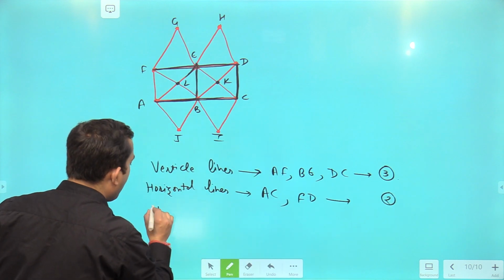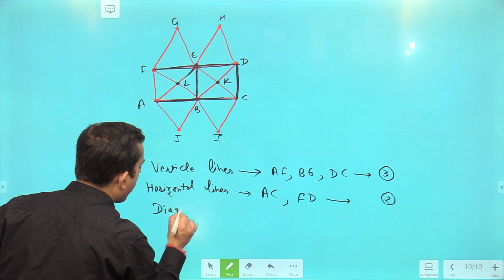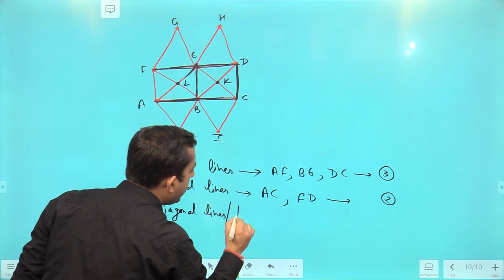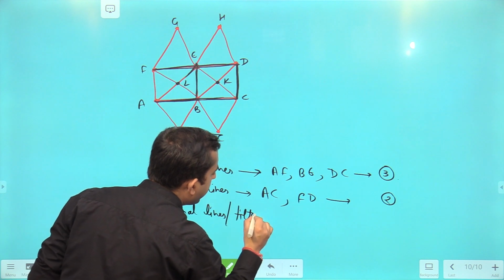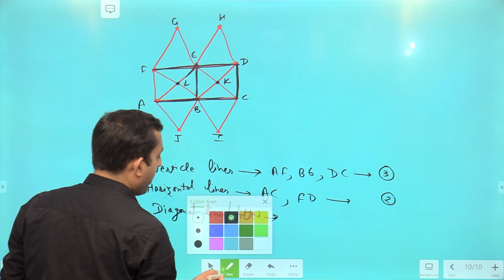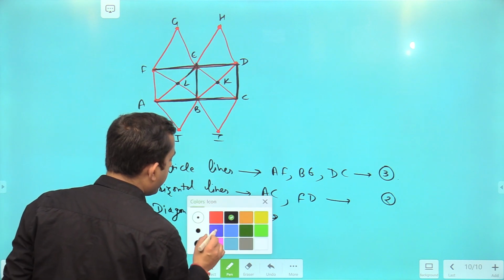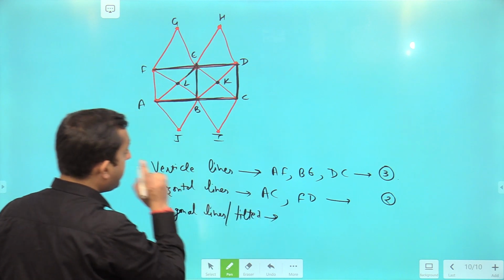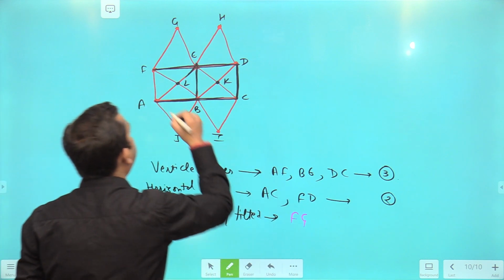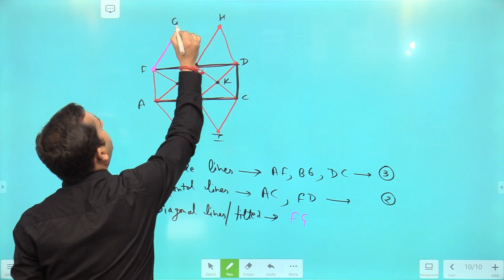Other than this, let's go for diagonal lines, or you can say tilted lines. Now, one by one, how many tilted lines are there? The first that I can see is FG. This line, FG.